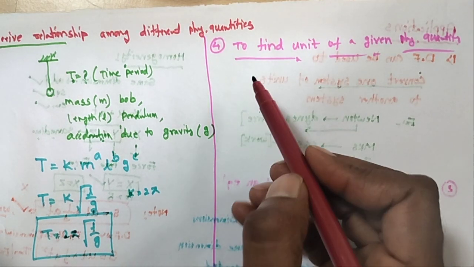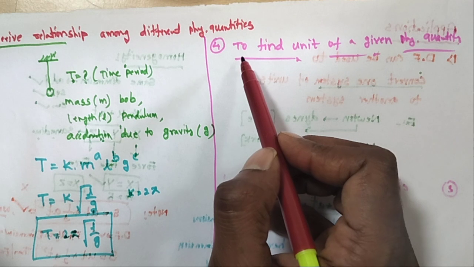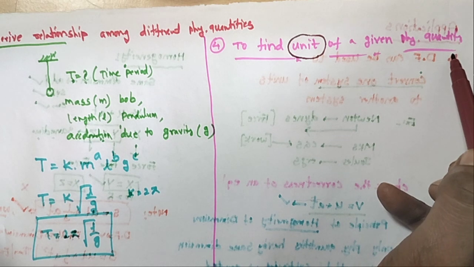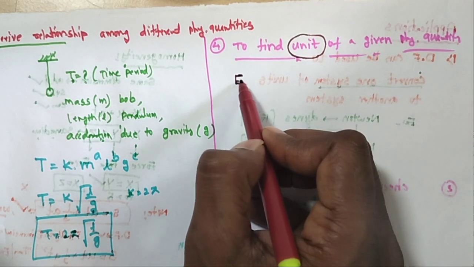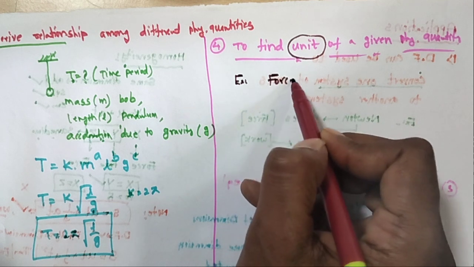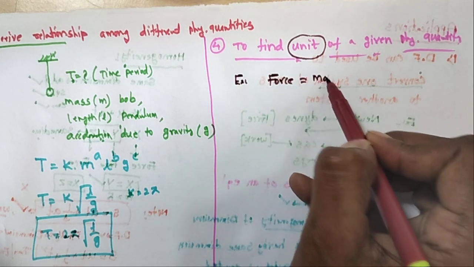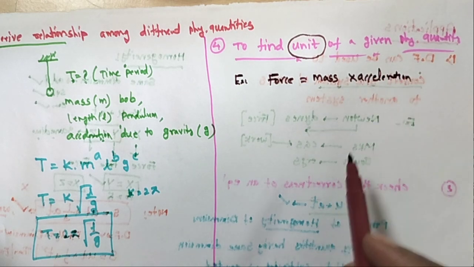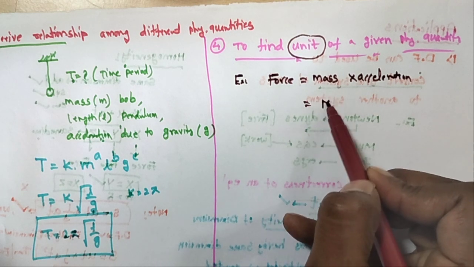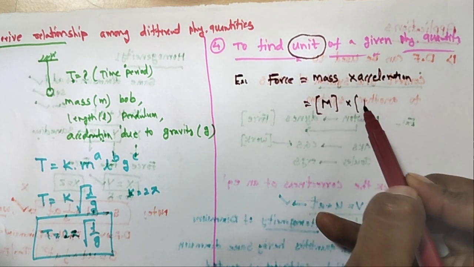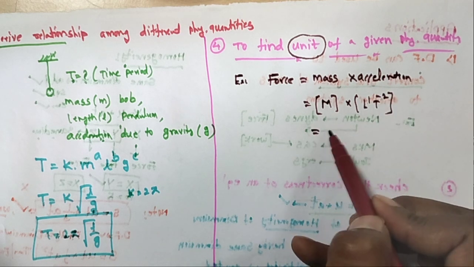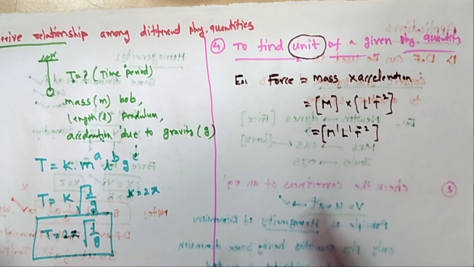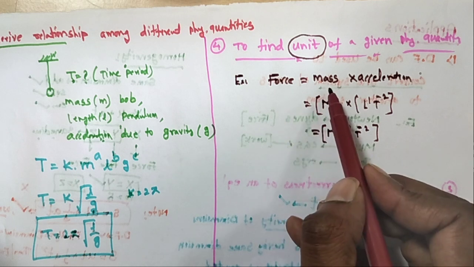Next, the fourth application: by using the dimensional formula, find the unit of a given physical quantity. For example, here I am taking one example, force. We know the formula for force: mass into acceleration. I will write the dimensional formulas. Mass is M, and the acceleration dimensional formula is L T power minus 2. So that is M1 L1 T power minus 2. Generally this is a dimensional formula.